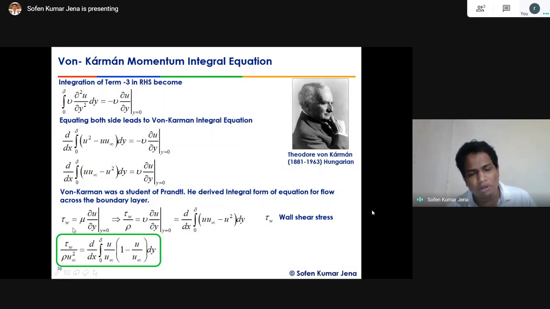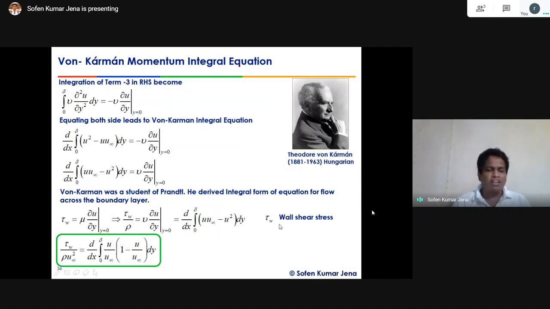Because both equations are divided by density, tau omega by rho equal to nu into del u by del y equal to 0. Here we have nu into del u by del y equal to tau equal to 0. So this term, tau omega by rho, equals how much? Tau omega by rho equals del by del x of the integral from 0 to delta of u into (u infinity minus u) dy, where tau omega represents the wall shear stress, right?